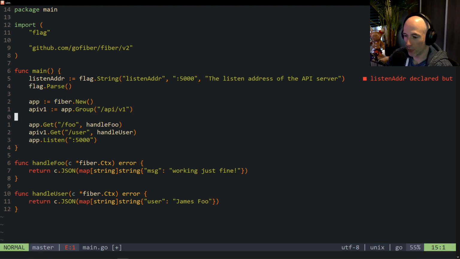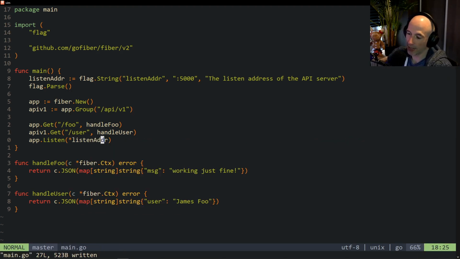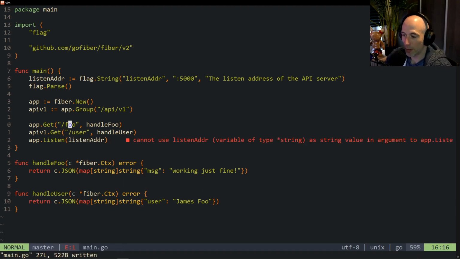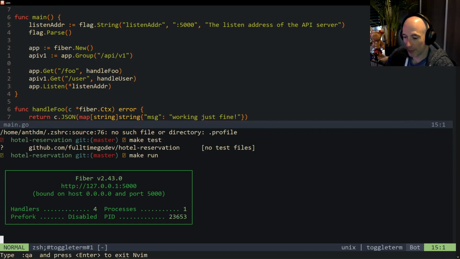I know. And then instead of this 5000, we're going to say listen addr, right? It already did it for me, but most people will do this, and then it's going to say cannot use listen addr, type pointer to string, as string, because this is going to be a pointer to a string. I have still no clue why they make it a pointer, but we need to deal with that. So we need to dereference this pointer, and this is how you dereference it, right? Sweet.